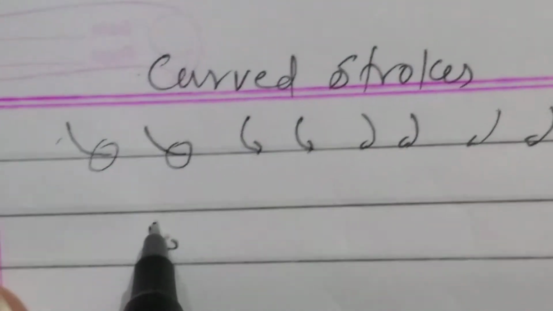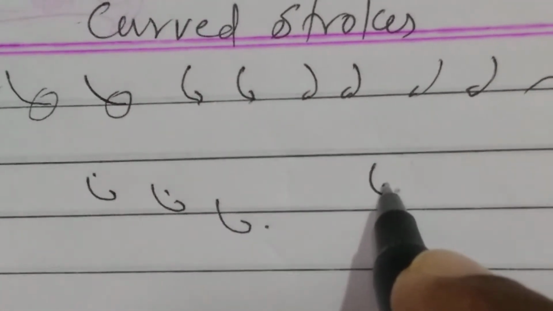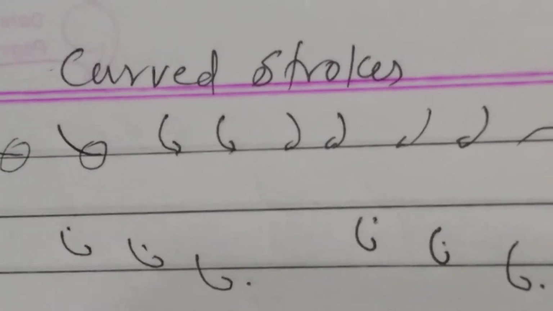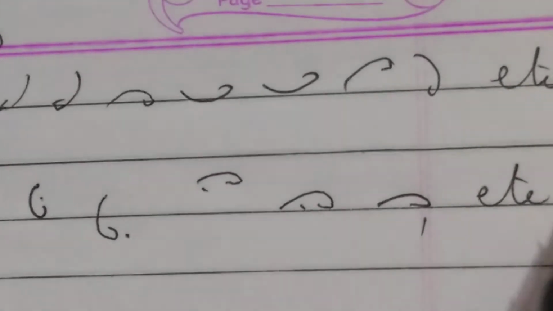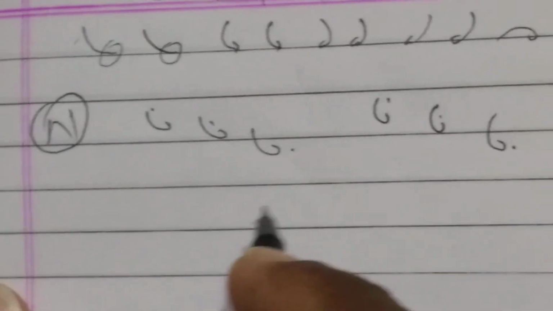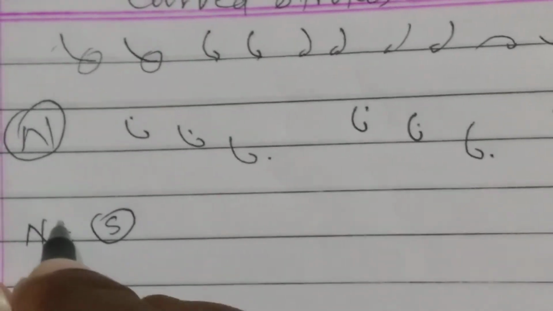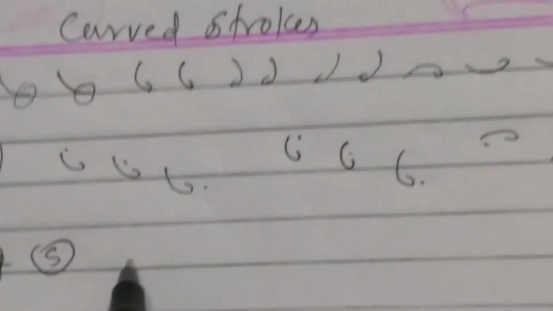If I write above the line fan, fen, fin, it, N hook, than, then, it, N hook, thin, okay? Man, men, moon, etc. These are just for understanding I am writing. Okay, only the N hook is there for curved strokes, we know very well. Okay, for these final hooks we have to add a circle, that means N plus S. Okay, now I am going to write a few examples here.